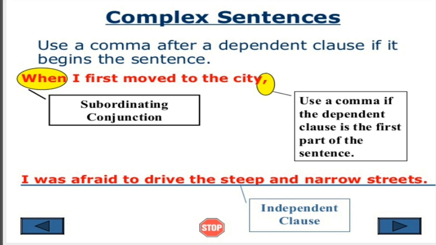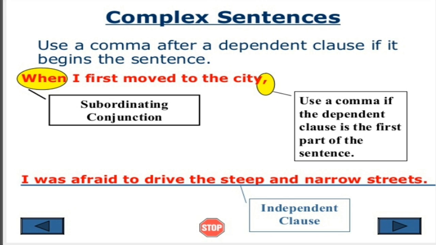When I first moved to the city, I was afraid to drive the steep and narrow streets. Now we find here that the sentence begins with the subordinating conjunction when. So when the complex sentence begins with the subordinating conjunction, we have to separate that from the independent clause by a comma. Use a comma if the dependent clause is the first part of the sentence.